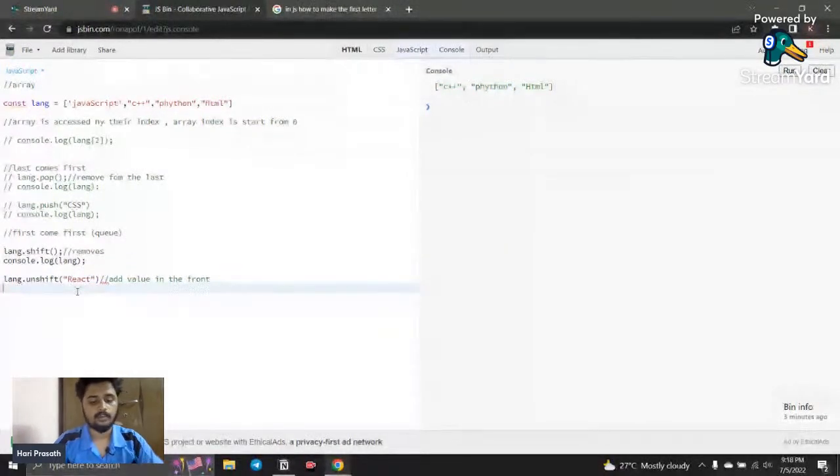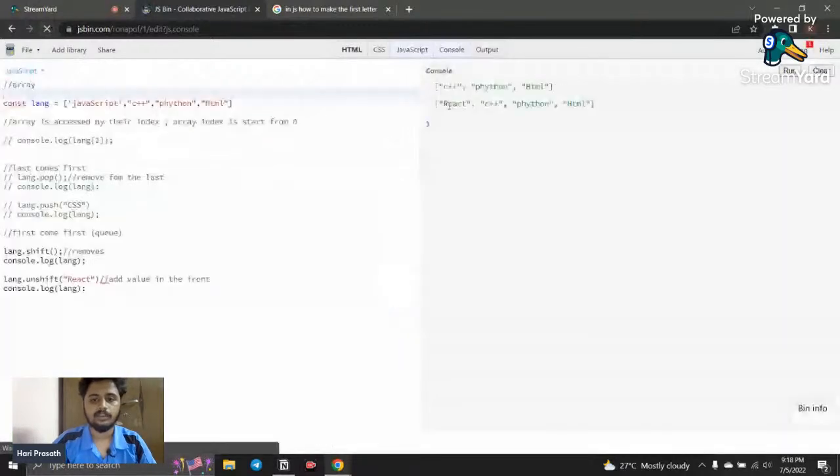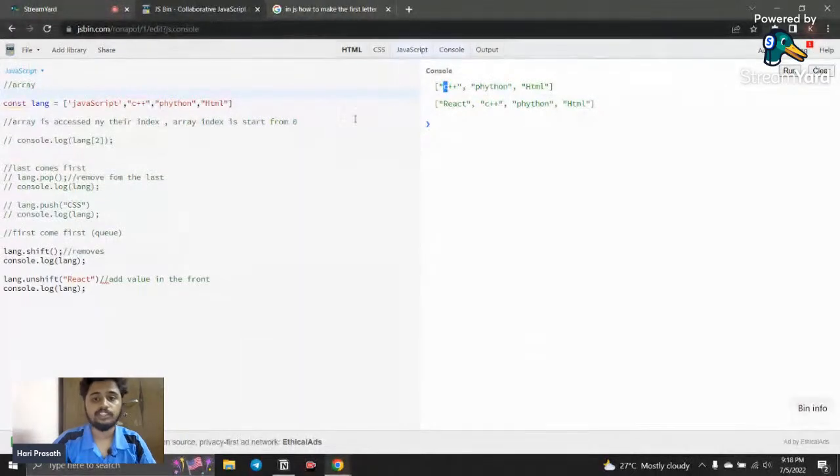and I paste it. I just refresh it, and here you can see the shift method removes JavaScript, and the unshift method added the React framework in the front. Okay, I hope you are familiar with these methods.